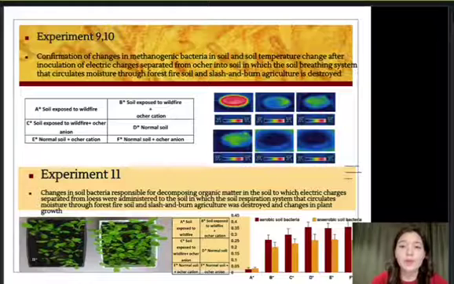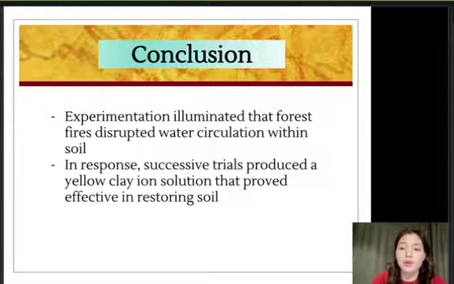In experiment 11, I planted the same type of plant into soil that was destroyed by forest fires. However, to one of the plants I administered my yellow clay solution, and it was confirmed that the plant was able to grow normally in the soil with the ion solution. This phenomenon is probably because the cations and anions of the yellow clay increase the water retention capacity in the soil, decompose organic matter in the soil ecosystem where the water is absorbed, and perform the function of the soil.